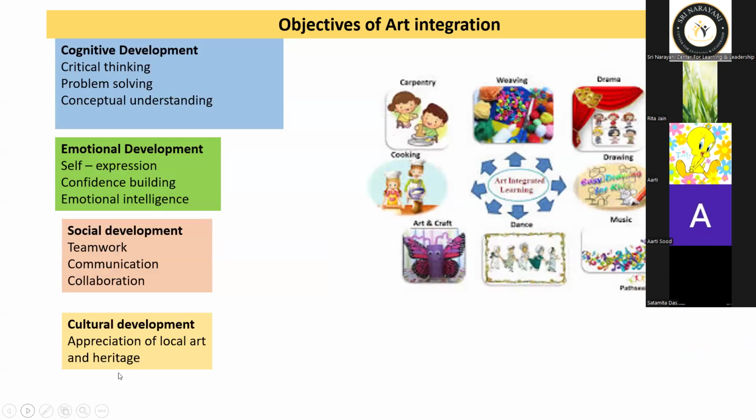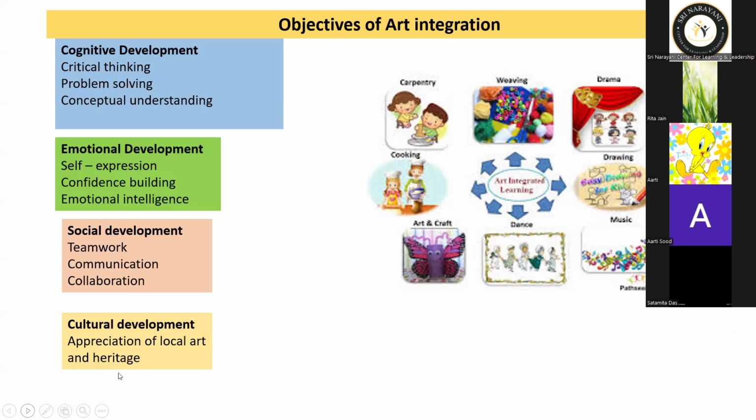Now, what are the objectives of art integration? It's written over there: cognitive development. Under cognitive development, we have critical thinking, problem solving, and conceptual understanding.